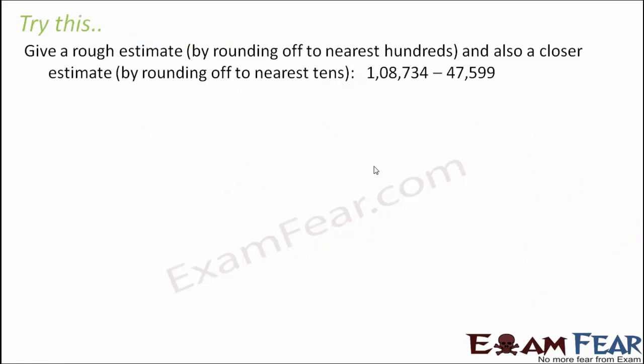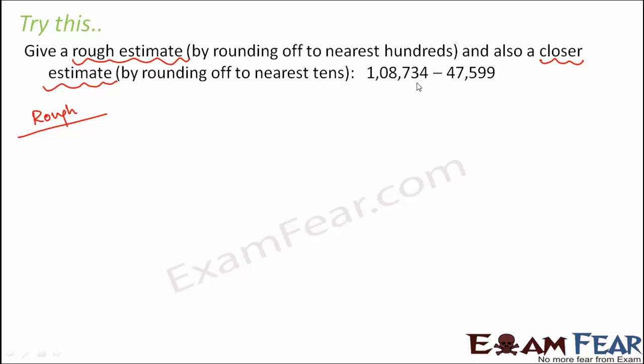Give a rough estimate by rounding off to nearest hundreds and also a closer estimate by rounding off to nearest tens. Now you remember, as I told you, that when you round off to the smallest places like the tens, you get a more accurate value, and that is why we call it a closer estimate, because the value that you obtain is more accurate. Whereas when you round it off to the higher places like the hundreds or thousands, you get a rough estimate because the value is not that accurate. So let us try this. Let us first try to find out the rough estimate.